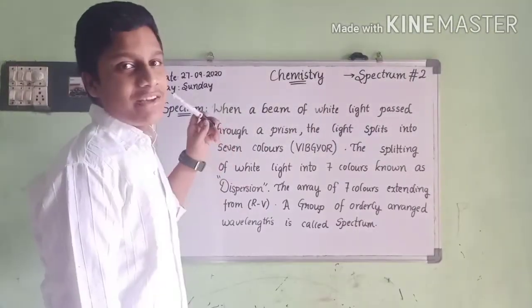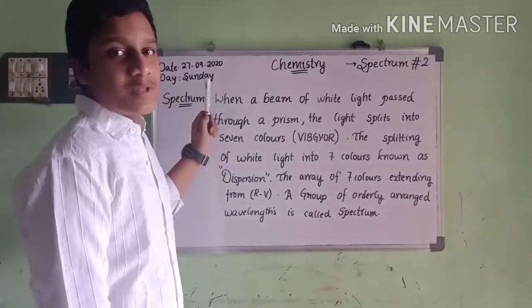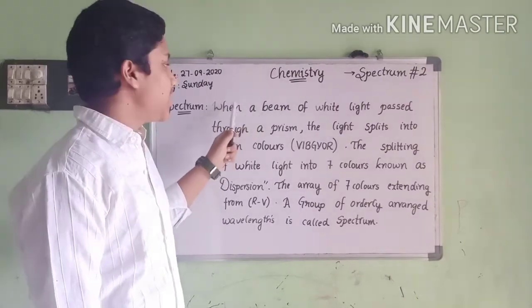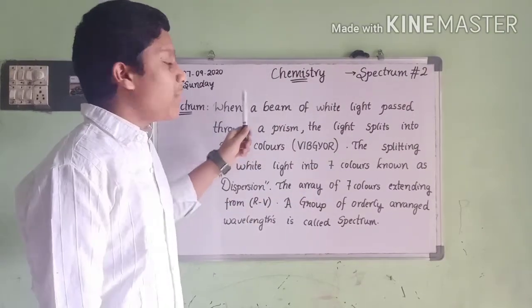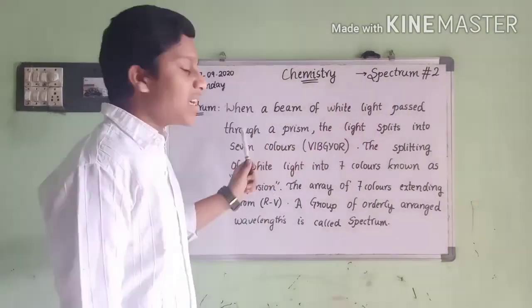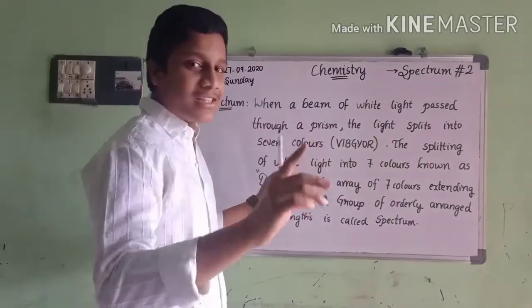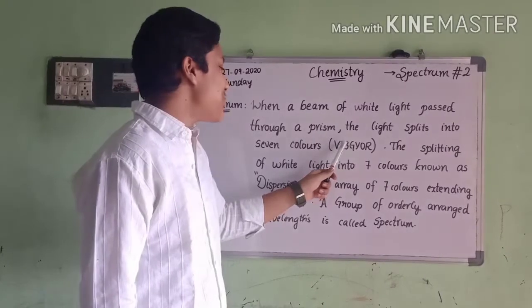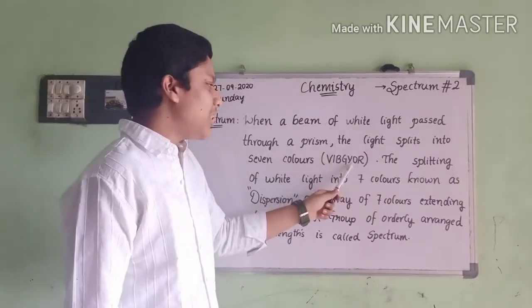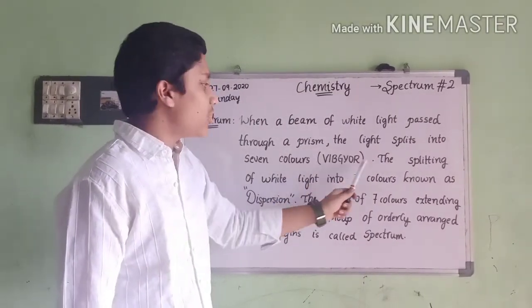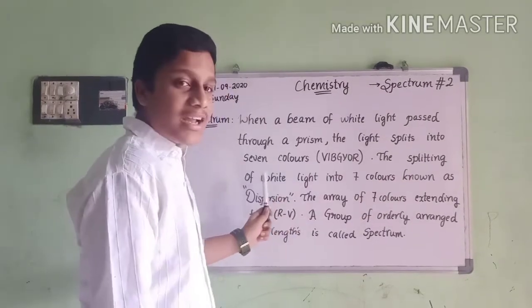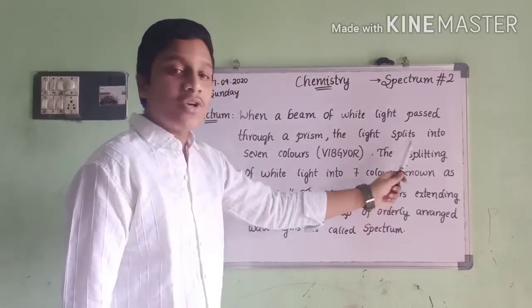So guys, here we go to the definition. Spectrum. What is meant by spectrum? Here is the definition. When a beam of white light is passed through a prism, the light splits into 7 colors: violet, indigo, blue, green, yellow, orange, red, VIBGYOR. The splitting of white light into 7 colors is known as dispersion.